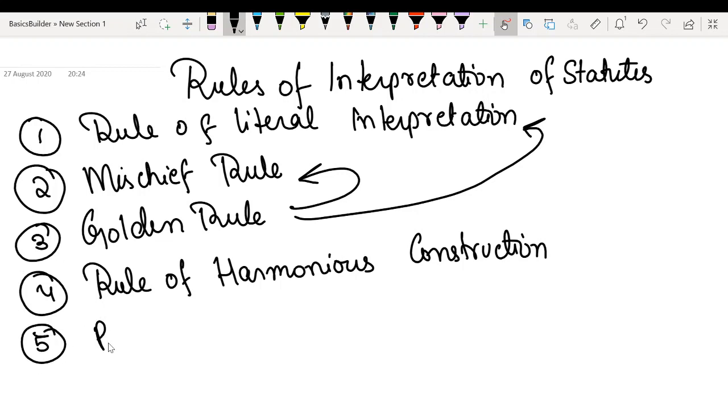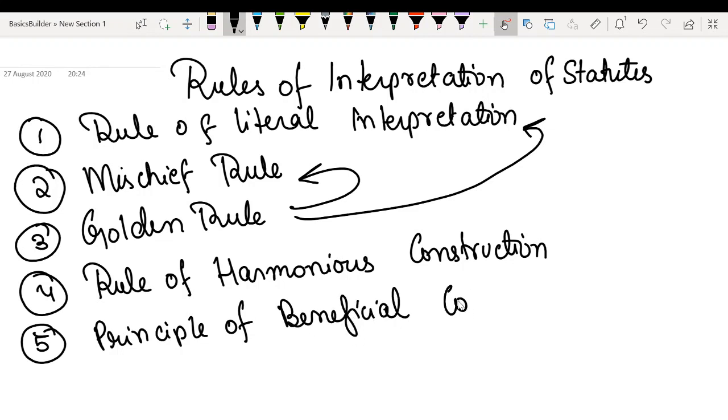Next is principle of beneficial construction. In this rule, we always go for what is beneficial to the taxpayer and take that perspective.